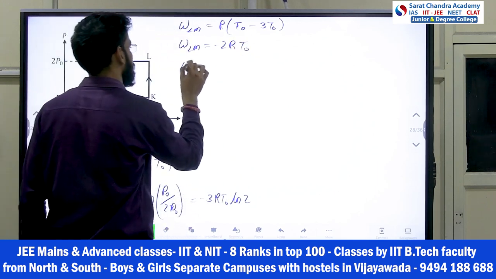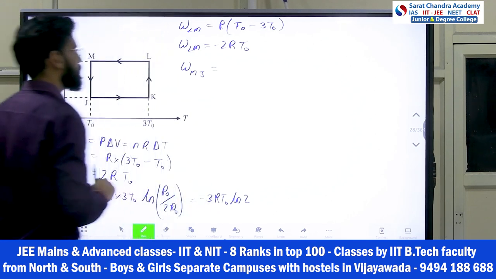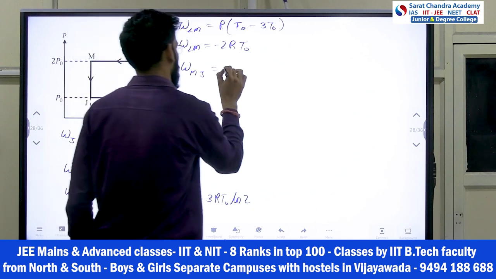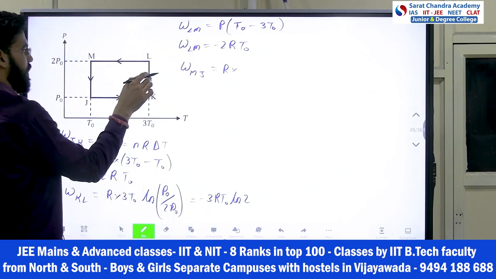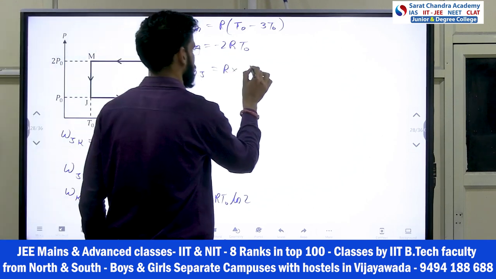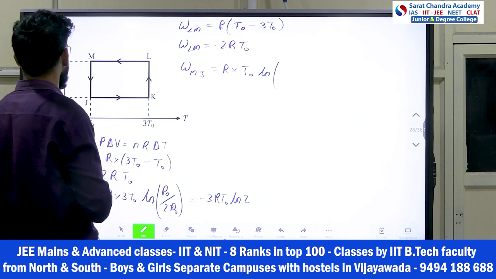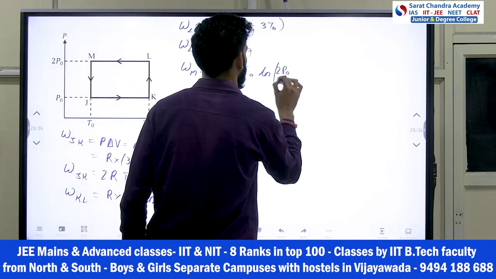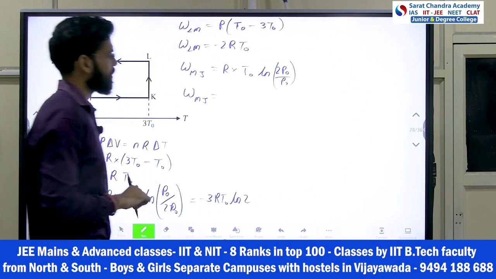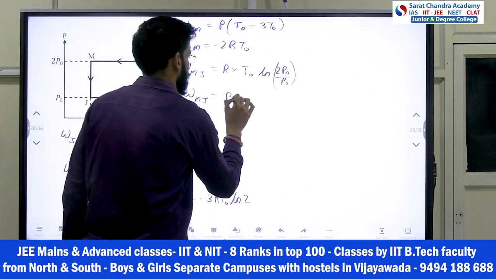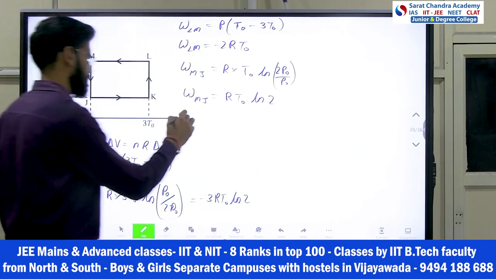Then work done in process M to J. What is the work done in that process? We can say nRT ln V2 by V1. So nRT, temperature is T naught only. ln of initial pressure divided by final pressure, so 2 P naught by P naught. So the work done in the M to J process is RT naught ln 2. Right? That's it.